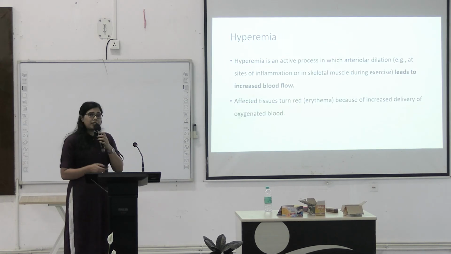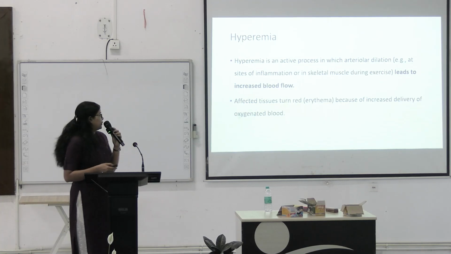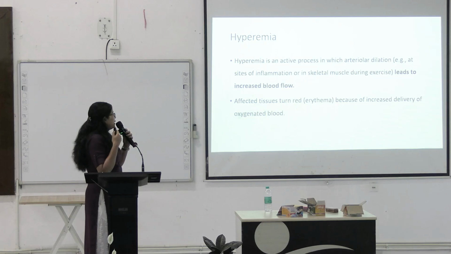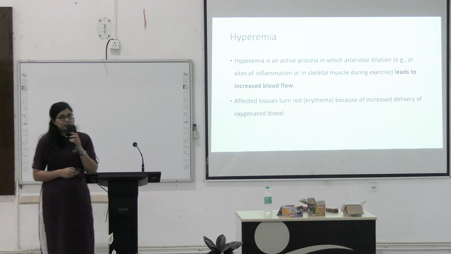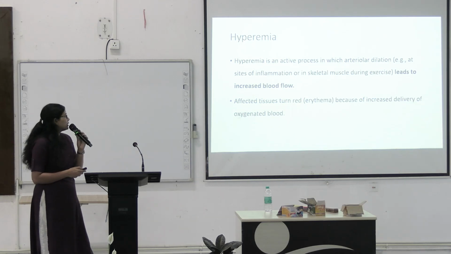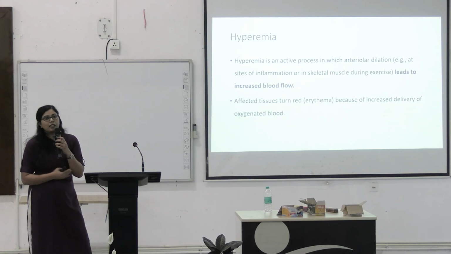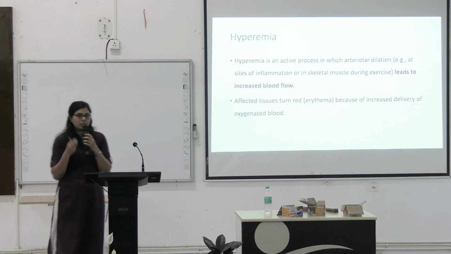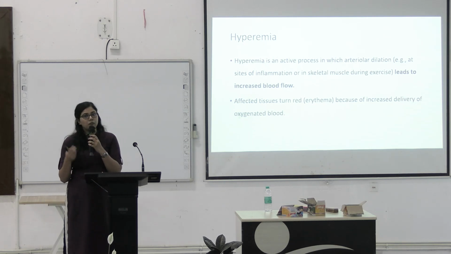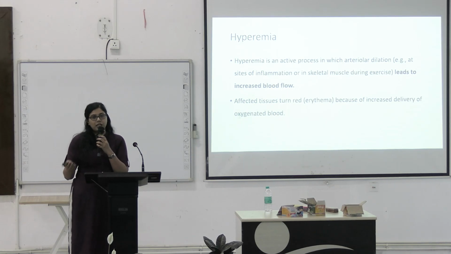In case of hyperemia, it is an active process, and in this case there is arteriolar dilatation. This arteriolar dilation will lead to increased blood flow, and the affected tissue will turn red, that is called erythema, and it will also become warm, for example if that erythema is happening superficially over the skin. We can feel that the part will become red and it will also become warm. If there is any physical injury, that part will be swollen and warm and red.